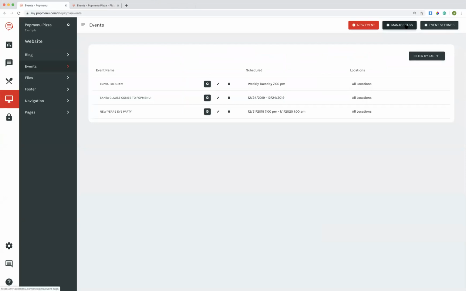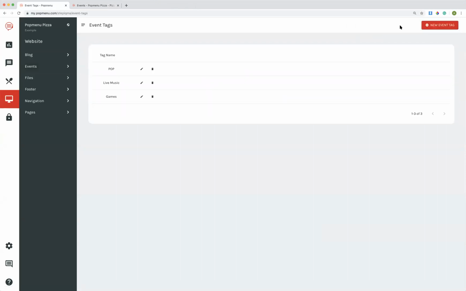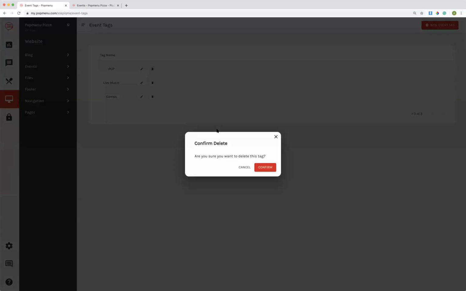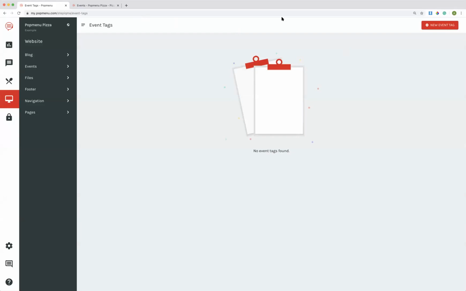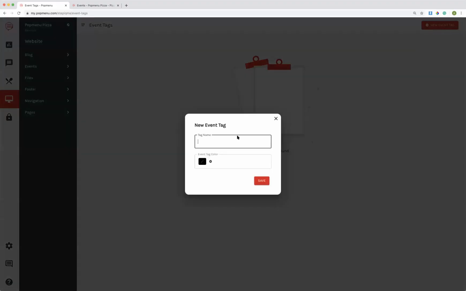So what I'm going to do is click Manage Tags in the top right-hand corner right here. And I'm actually just going to go ahead and remove these examples that I made, and I'm going to create completely new ones. So I'm going to create 2 event tags. The first one is going to be titled Weekly Events.